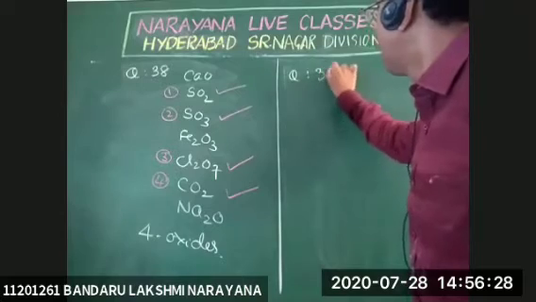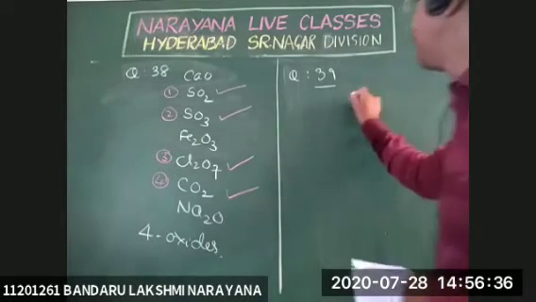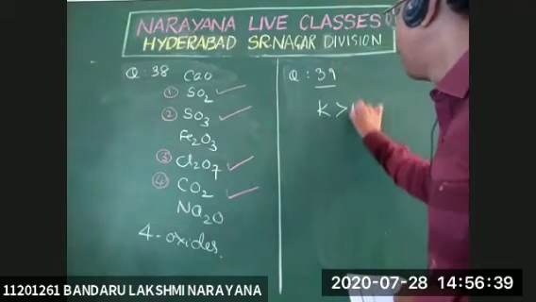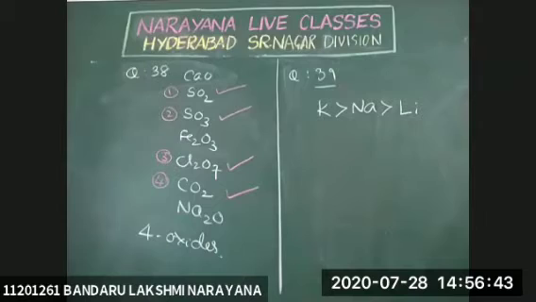Question number 39. The correct order of electropositive nature of lithium, sodium, potassium is: potassium is more than sodium, sodium is more than lithium. Down the group, electropositivity increases.